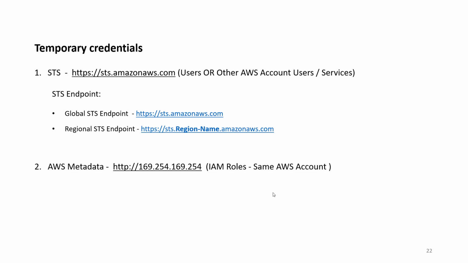It needs temporary credentials, so it can request them on this endpoint and get them. Using those credentials, it can access other resources with the privilege assigned to them. But in STS, the user has to hit this endpoint to get the temporary credential. So a temporary STS credential is assigned to a user, and an AWS metadata credential is assigned to a role. Both have temporary credentials.